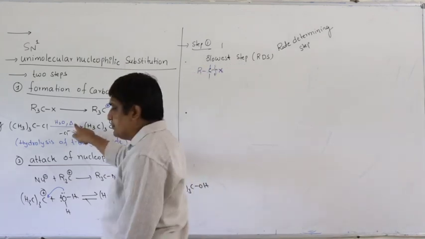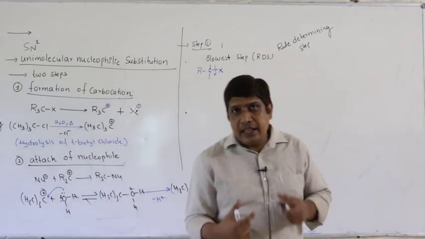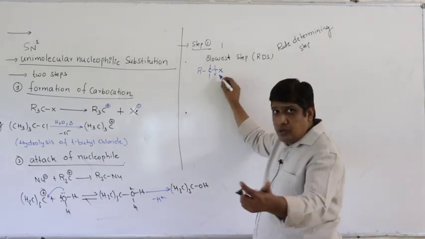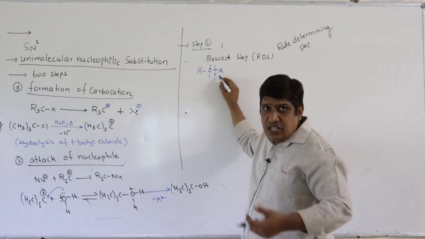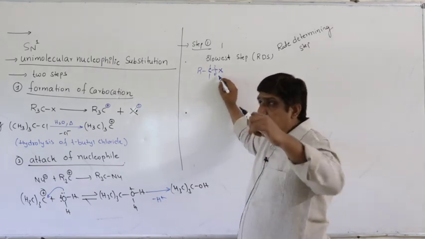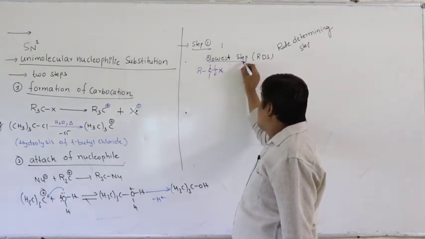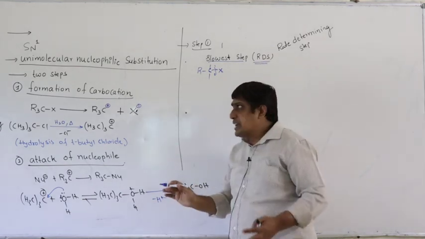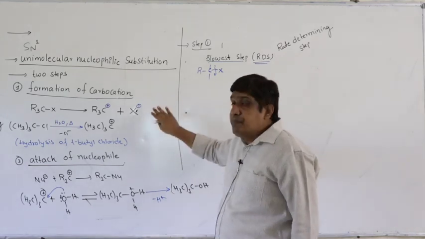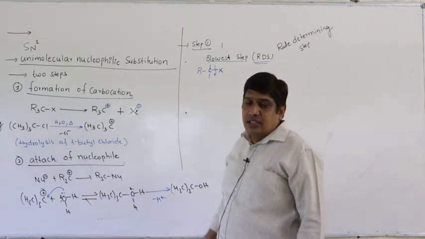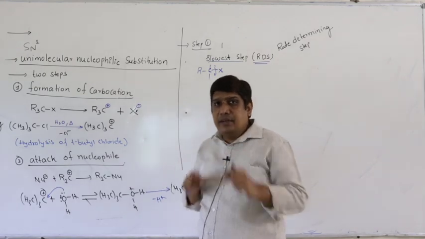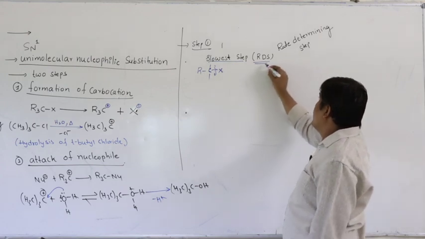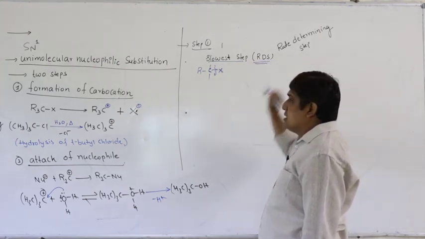So that is why we heat it, we boil it. You are supplying energy to break the carbon halogen bond. So its activation energy is more. That is why it takes place at slower rate. Since this is the slowest step of both, we call it rate determining step. That means the rate of overall reaction mainly depends upon the speed of the first step. The rate of overall reaction mainly depends upon the speed of the slowest step. That is why we call it rate determining step.